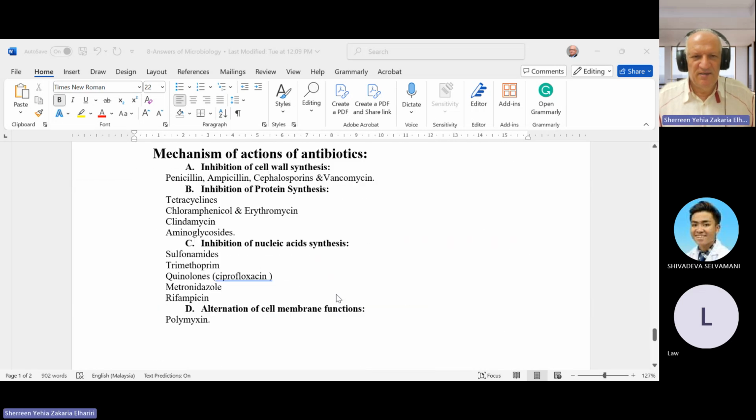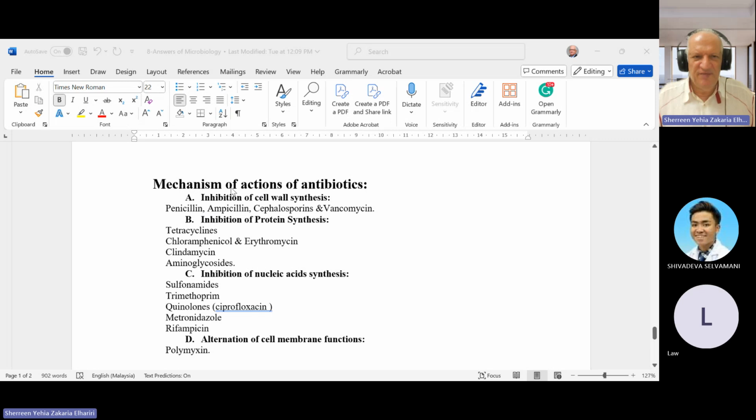All right. This is the mechanism of action of antibiotics. Antibiotics can act on the cell wall, like penicillin, ampicillin, cephalosporin, vancomycin. And this is explained: if the patient is sensitive or allergic to penicillin and you give cephalosporin, you need to do a sensitivity test. Inhibition of protein synthesis like tetracycline, chloramphenicol, erythromycin, clindamycin, aminoglycoside.